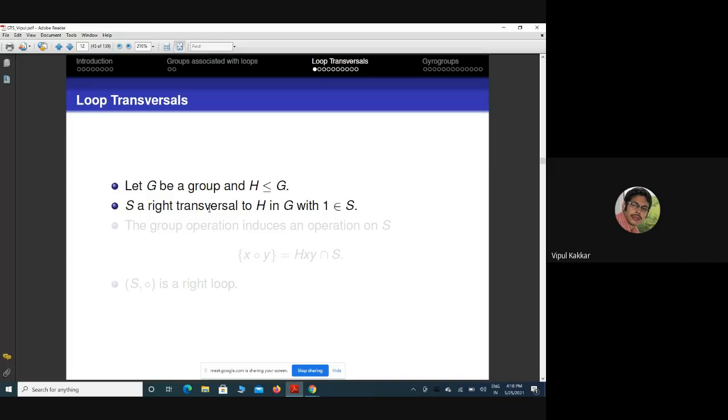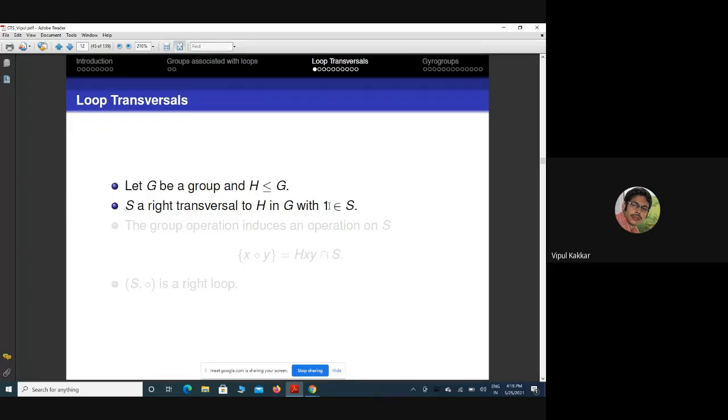So what is a right transversal? Let us take all the right cosets and choose one and only one element from each right coset, keeping in mind that from the trivial coset, I will choose the identity element. That set is called a right transversal. So a right transversal is one and only one element from each right coset, with the condition that I choose the identity from the trivial coset.